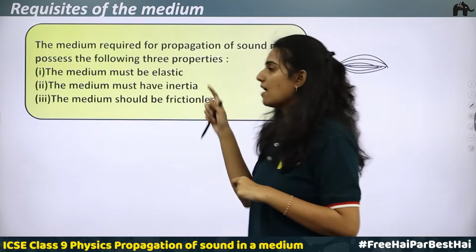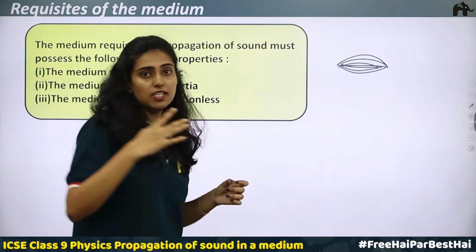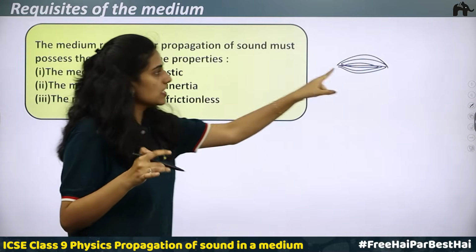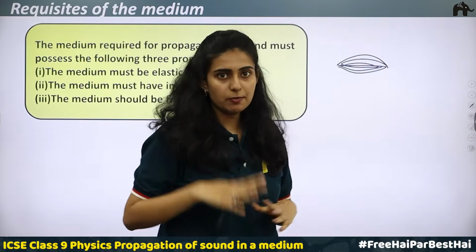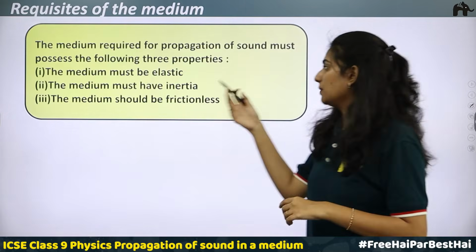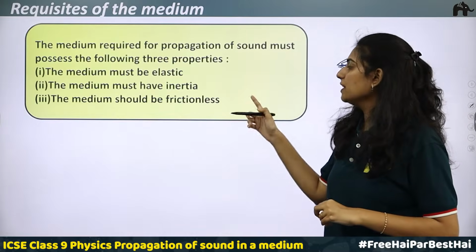Second, the medium must have inertia. What is inertia? Inertia is a body's ability to remain in a state of rest or uniform motion. So here when you just pluck it, it is able to remain in a state of motion for some time. So the body that we are using to produce vibration must have inertia. Now third, the medium should be frictionless.